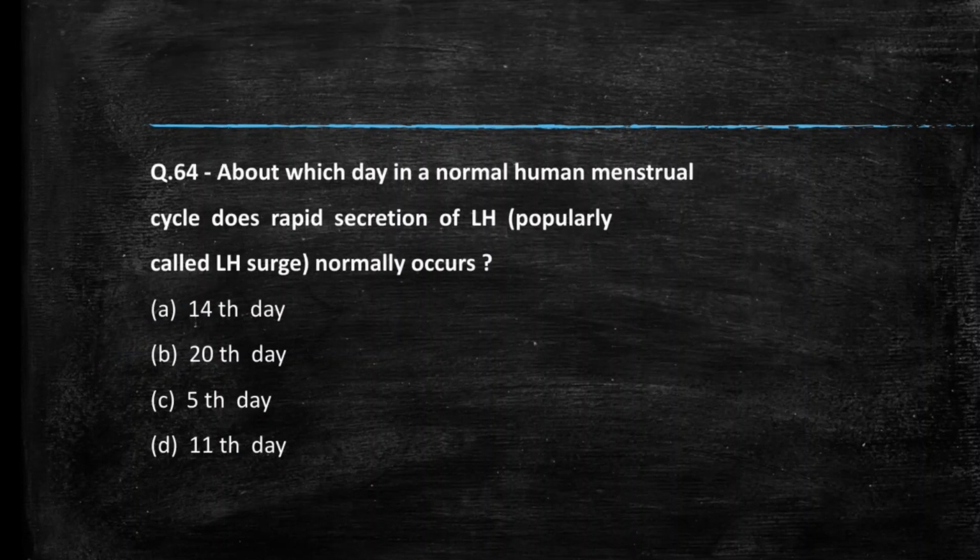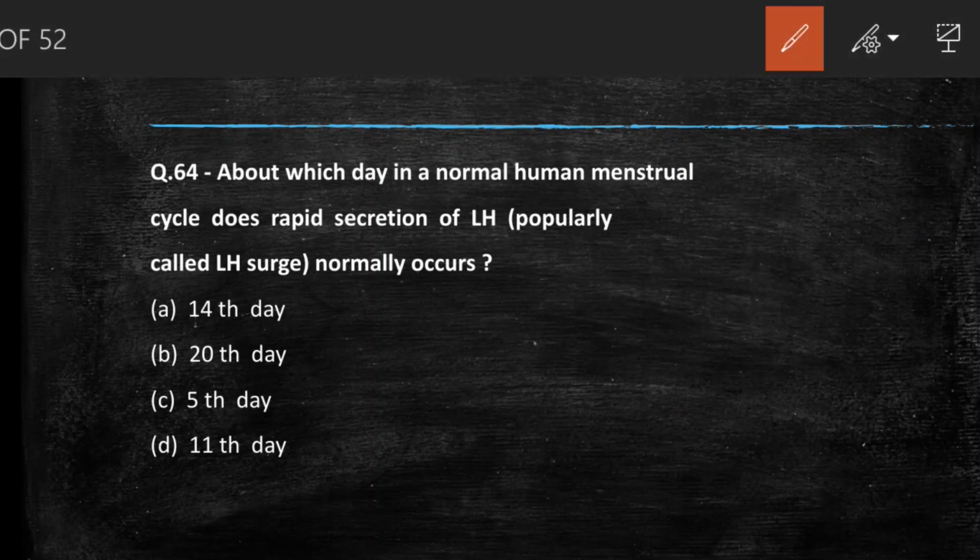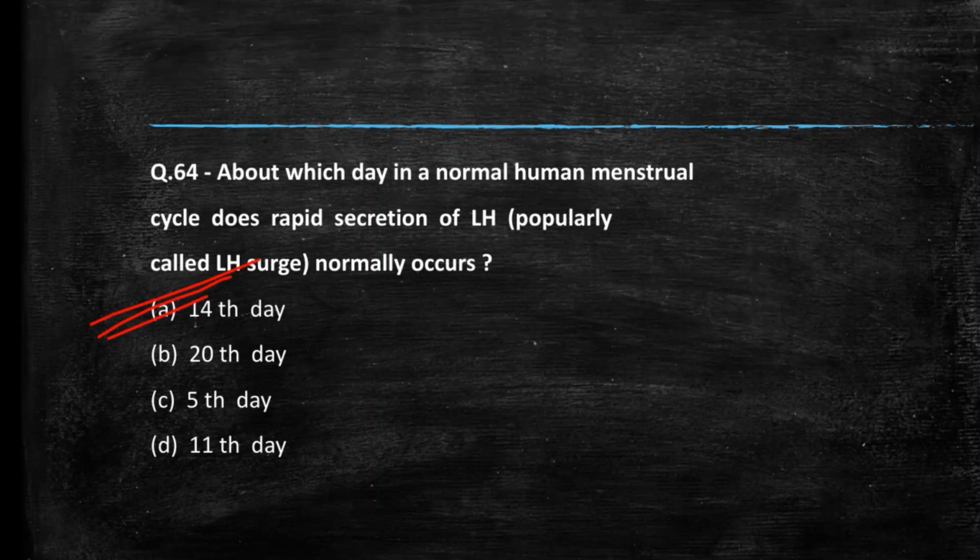Next question we have about which day in normal human menstruation cycle does rapid secretion of LH, properly called LH surge, mean the luteinizing hormone is at its peak, normally occur. So it occur on 14th day, the day of ovulation. So the answer of this question is option A, 14th day.